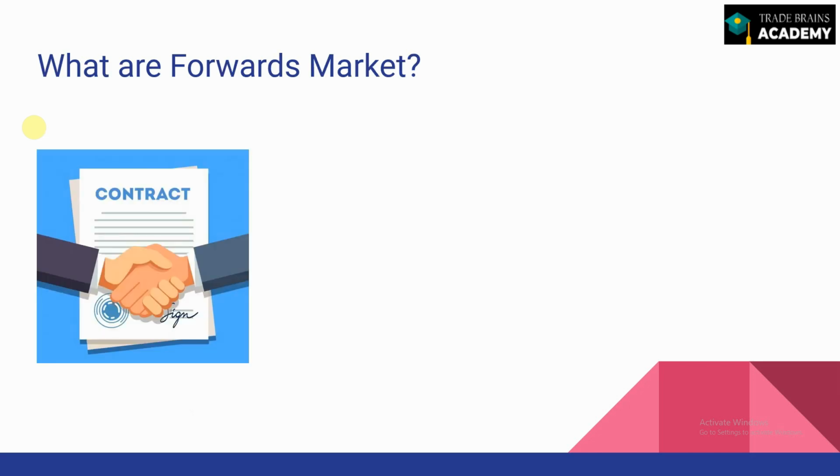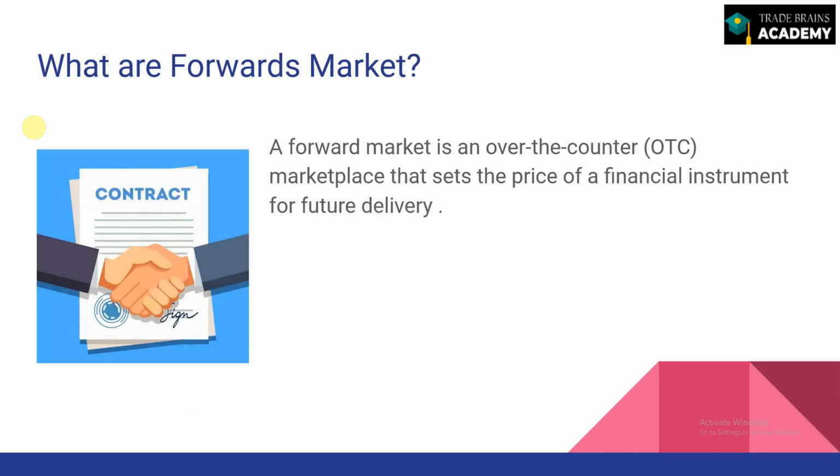Now let's move on and understand what exactly a forwards market is. A forward market is an over-the-counter, or OTC, marketplace that sets the price of a financial instrument for future delivery. Supposedly there are two parties, A and B, and they want to get into an agreement to buy or sell a certain commodity, so they get into the forwards market. They set a pre-decided price, a pre-decided quantity, and a pre-decided date for buying or selling of the underlying asset. That is the basic premise of the forwards market.